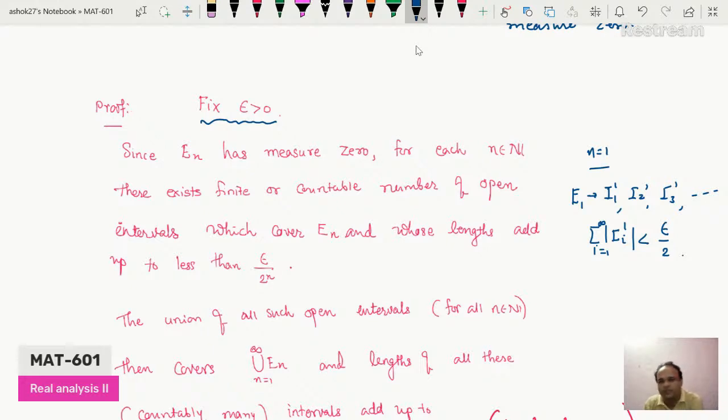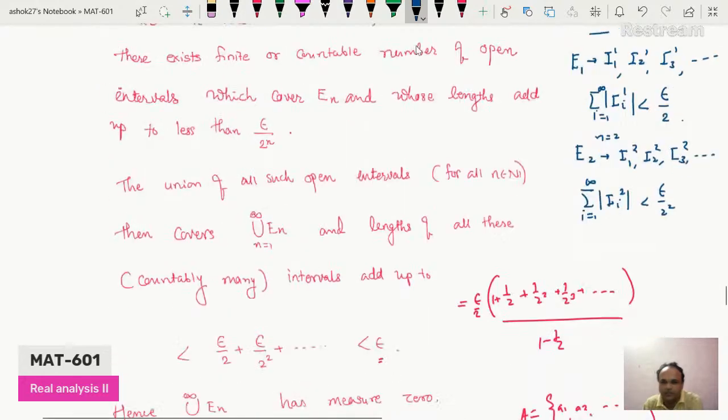Similarly for E2, if you take n equal to 2, you will get another collection of intervals I12, I22, I32, and so on, whose union covers E2, and the sum over i from 1 to infinity is less than epsilon divided by 2 squared. Likewise, it is true for En.